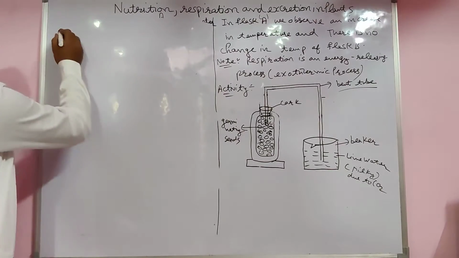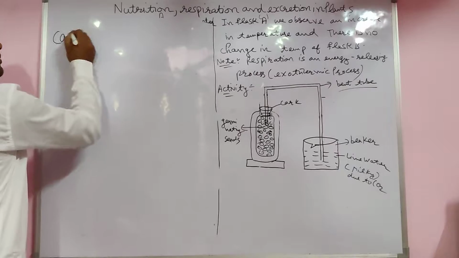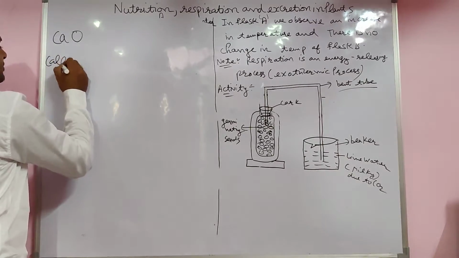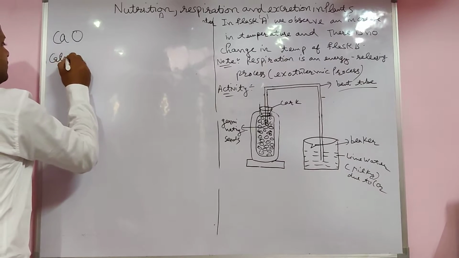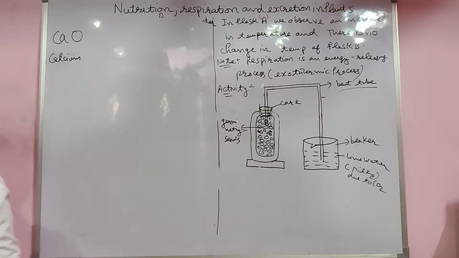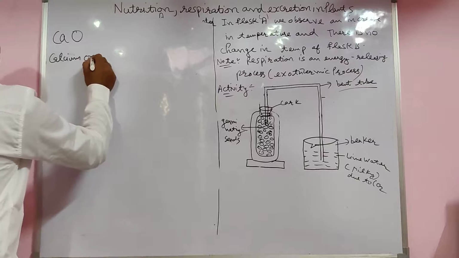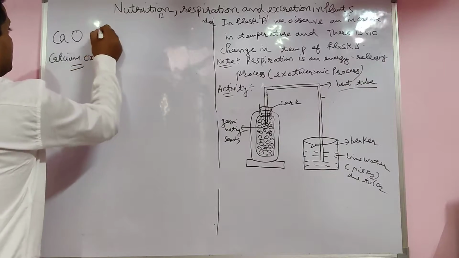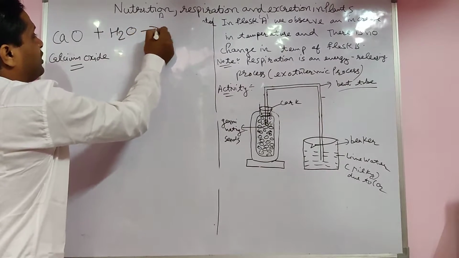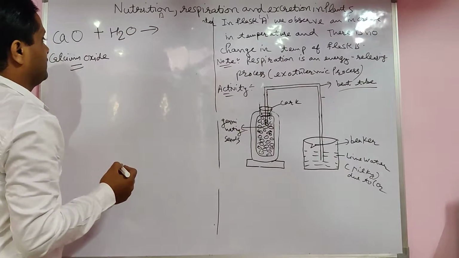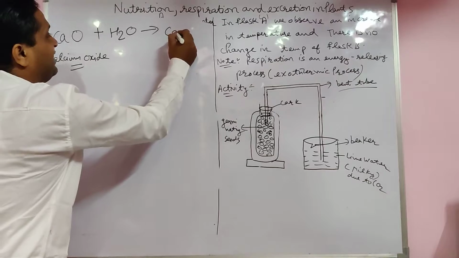Please note, students. Calcium oxide. When calcium oxide reacts with water, that gives us what?